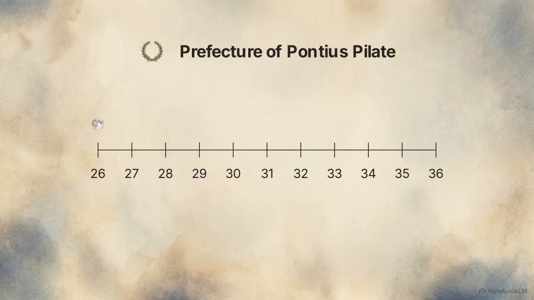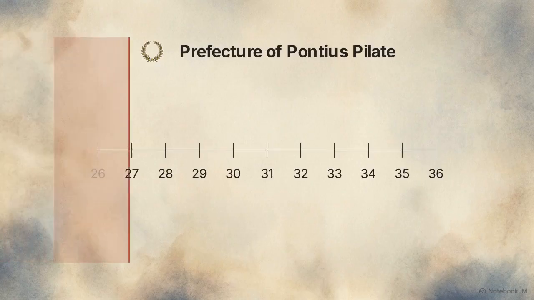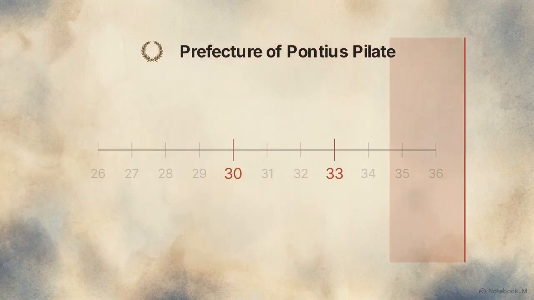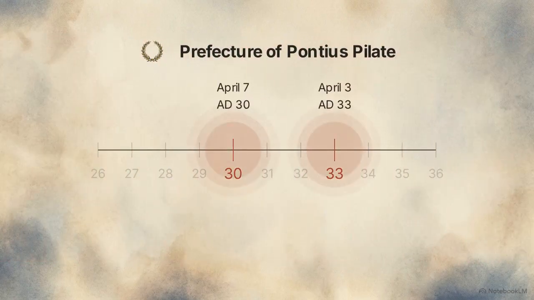dates. Using Isaac Newton's methodology, researchers track lunar orbits backward to find years where a full moon preceded a Friday during Pilate's rule. Filtering the results leaves only two candidates, April 7th, AD 30, and April 3rd, AD 33.